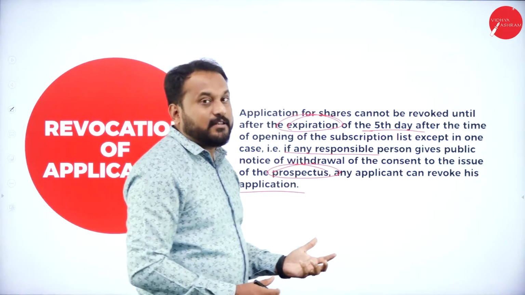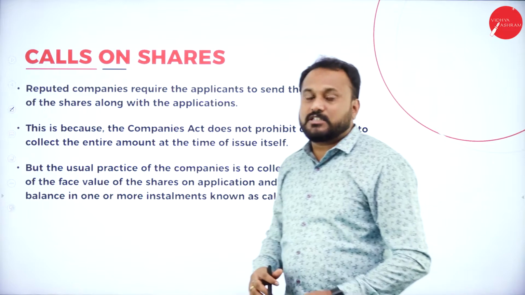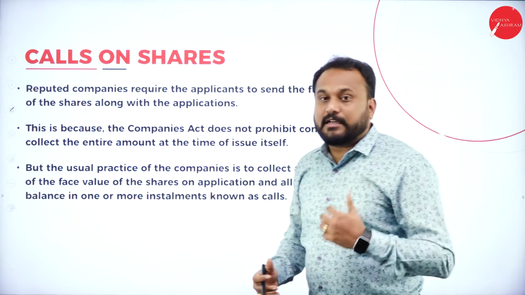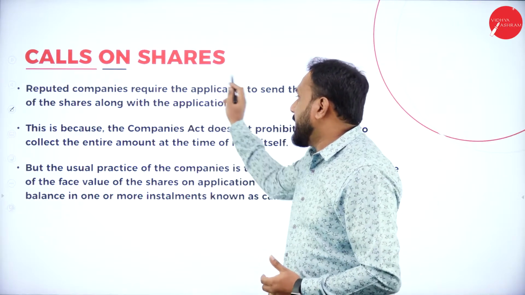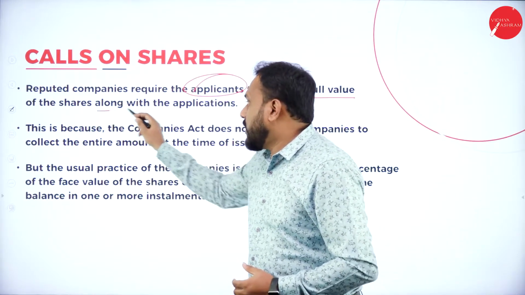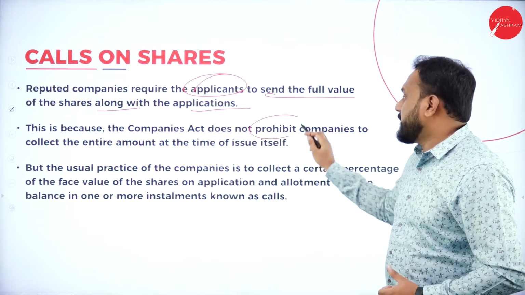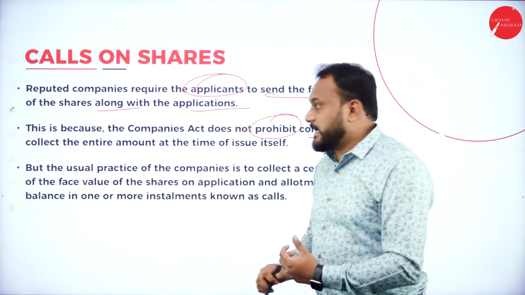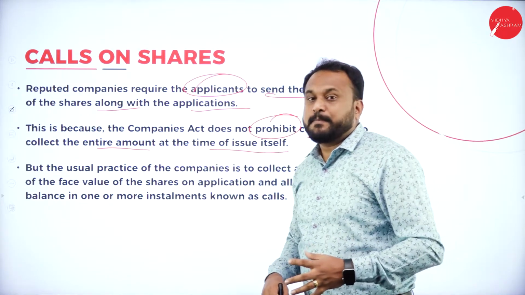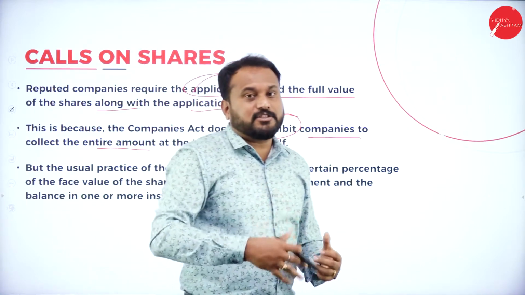So this is what the last one is, that is the revocation of application. Next one is calls on shares. Now what do you mean by calls on shares? Firstly, you should know that the reputed companies require the applicants to send the full value of the shares along with the application. This is because the Companies Act does not prohibit companies to collect the entire amount at the time of issue itself. But usually what happens is they go for installment. When they go for installment, that is what we call the first call, second call, third call.